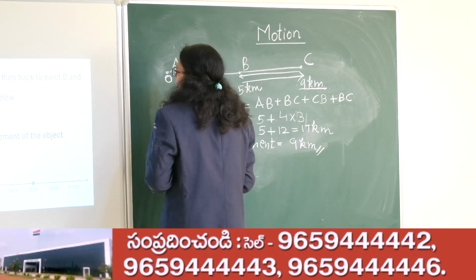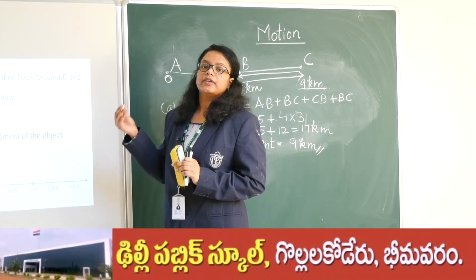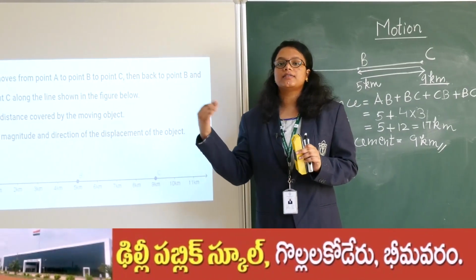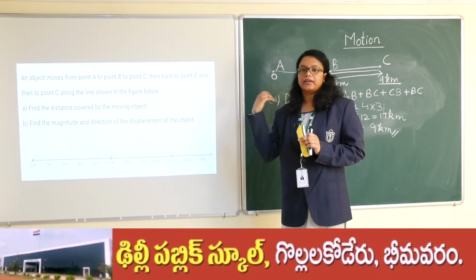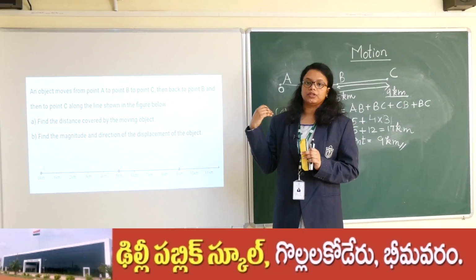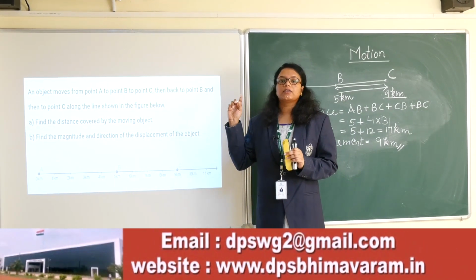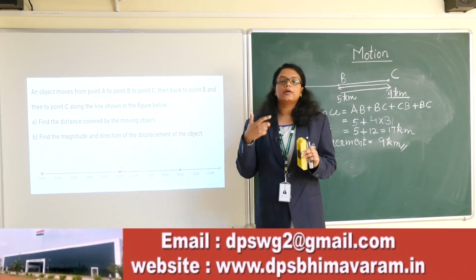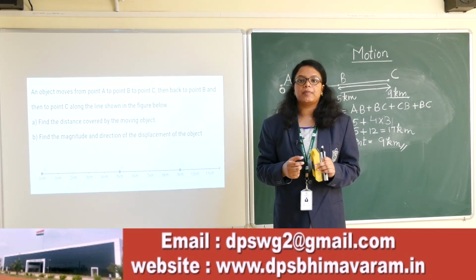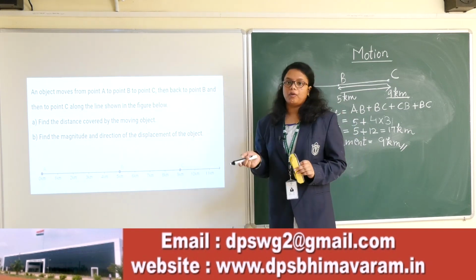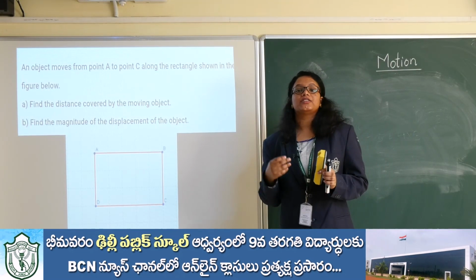And in the question they have asked you the direction. So for direction you should just say it is 9 kilometer away from point A in the direction of the motion. Clear? So this is question number 1, about the problem which deals with distance and displacement. Now we will move to the next problem. Now let us move to question number 2.